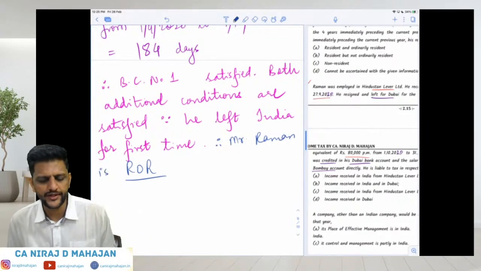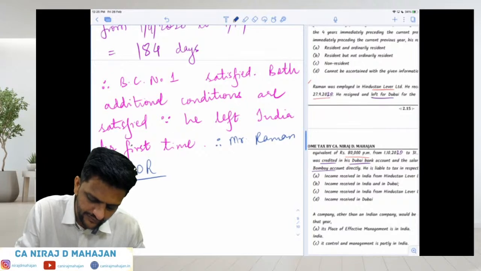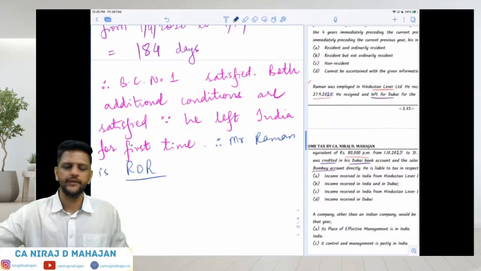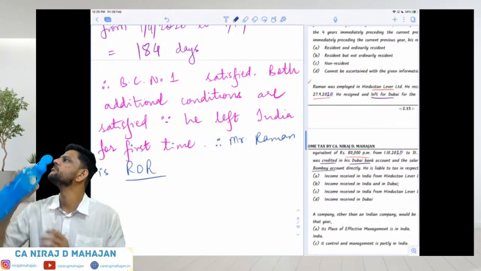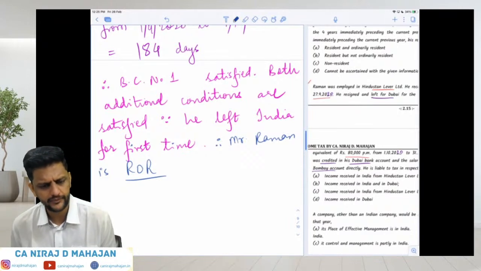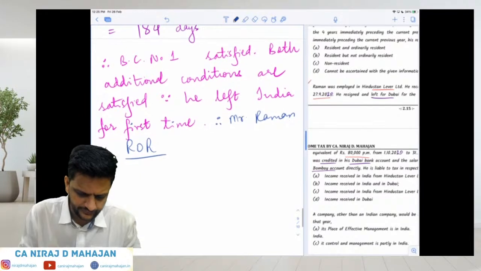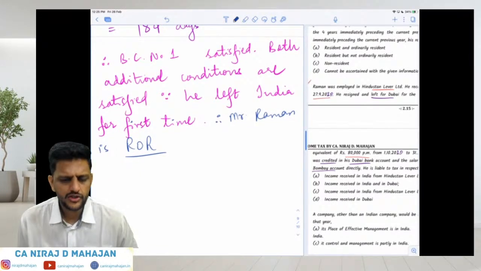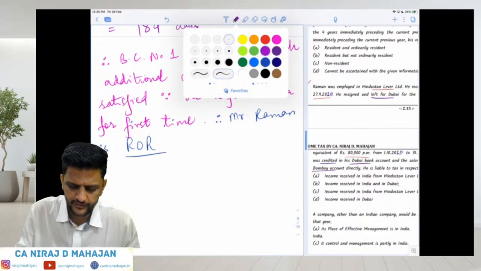He should have left just 2-3 days before, maybe then it might have helped him. Or he should have left in the very beginning of the financial year, even if 60 days were not over of that year. Yes or no? Done till here? Done. So if he is ROR, then which kind of income will be taxed in his hands? Tell me.